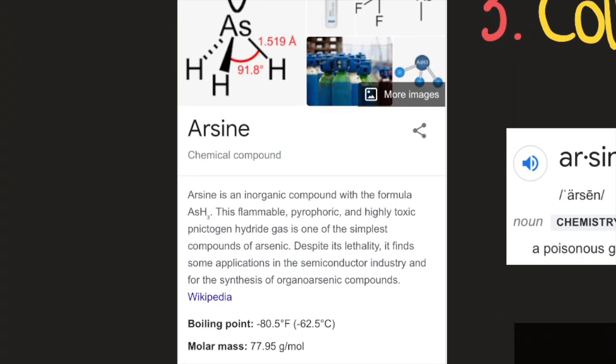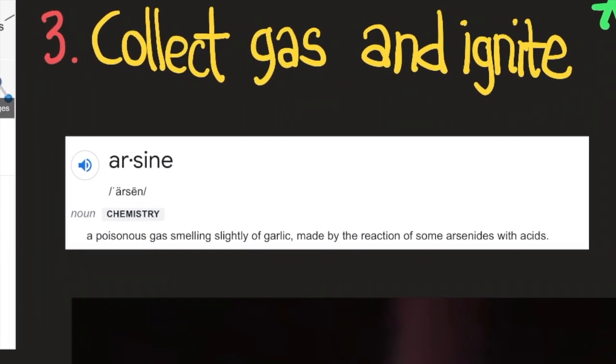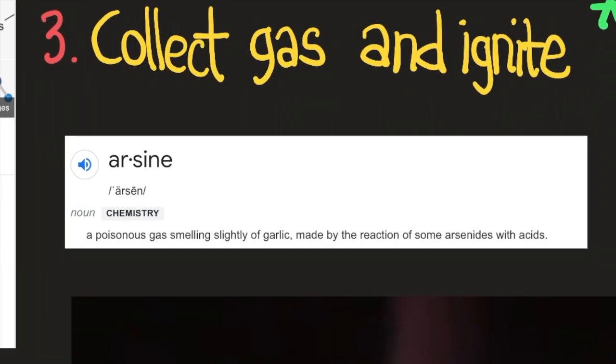It's a chemical compound. Arsine is an inorganic compound with the formula AsH3. This flammable, pyrophoric, and highly toxic pnictogen hydride gas is one of the simplest compounds of arsenic. Despite its lethality, it finds some applications in the semiconductor industry and for the synthesis of organoarsenic compounds. Its boiling point is negative 80.5 degrees Fahrenheit or negative 62.5 degrees Celsius. Its molar mass is 77.95 grams per mole. Its formula is AsH3. Again, its name is arsine, a poisonous gas smelling slightly of garlic made by the reaction of some arsenides with acids.